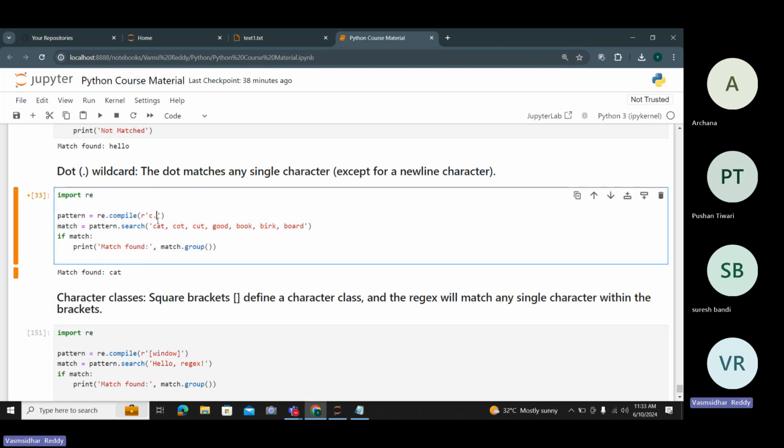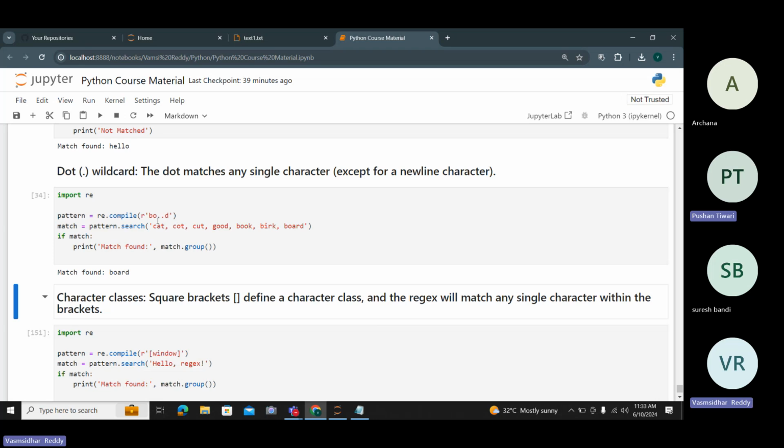So let me try with a different one. Depending on how many alphabets are present, we have to add that many dots. It's like spelling mistakes: if you have any spelling mistakes, it will still match. So this is the wildcard, or dot.